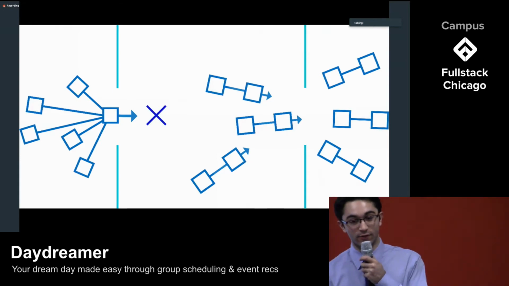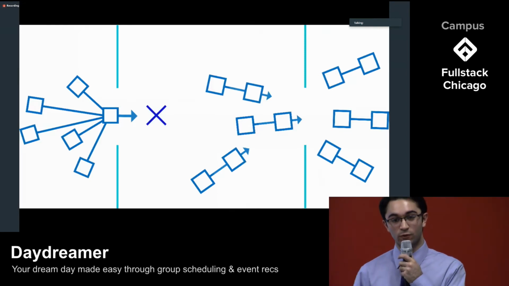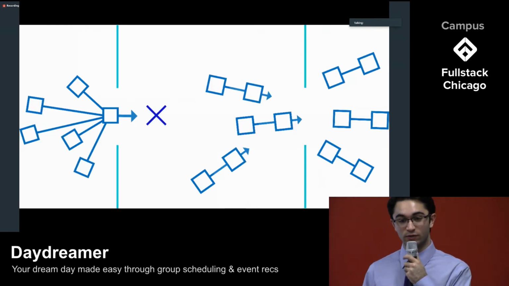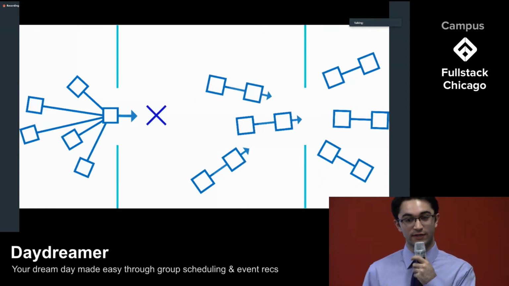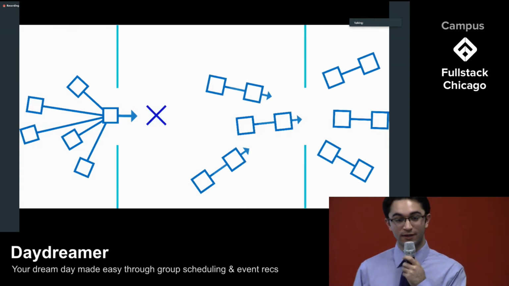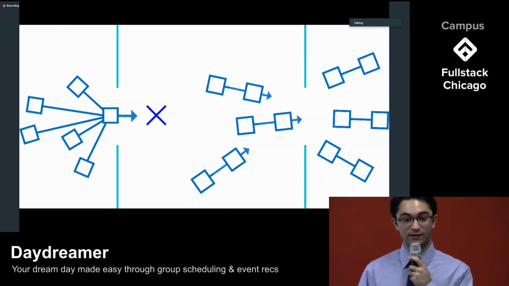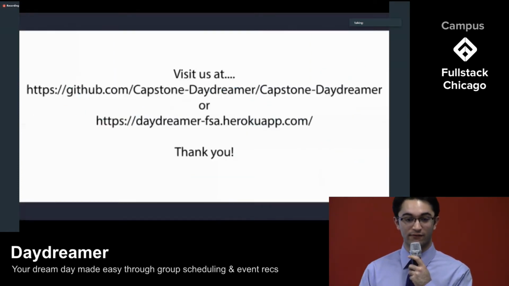Going forward, something that we'd love to add to our application is voting. We want to make it so that you can vote on exactly which events you want to go to. That way all the power is not just in the group leader's hands, and we can democratize the whole process of planning an itinerary. In addition to this, we also want to upgrade the UI and make the user experience smoother and easier to navigate.